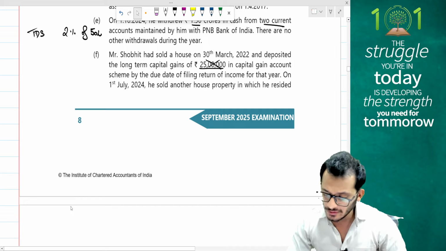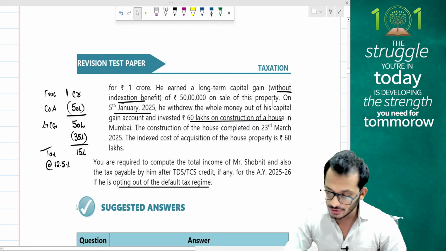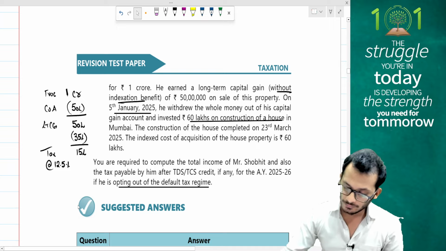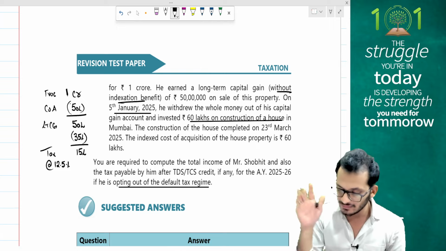On 1st July 24, he sold another property. 1st July 24 is before 23rd July. So why have they given this information to you? This is kind of wrong, right? I'm going to ignore this, people. I think this is just confusing you.